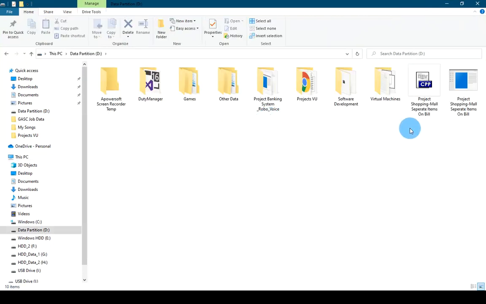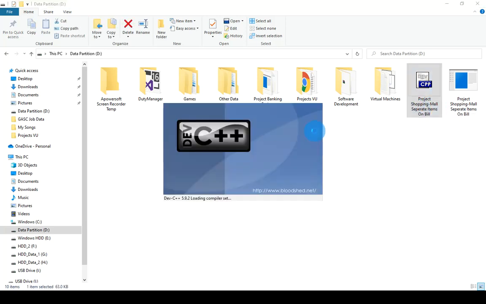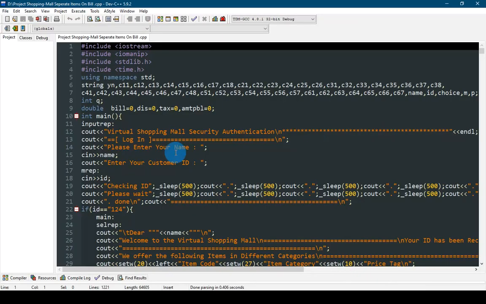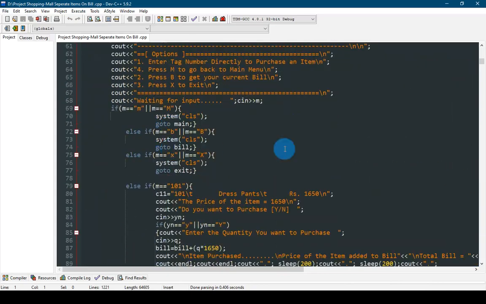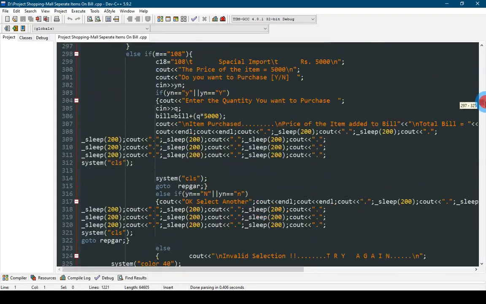I will go for a simple program which is a shopping mall program. This is not a full function program, but this is an exercise for you. For example, this is a shopping mall project. Here we have more number of lines and more code.